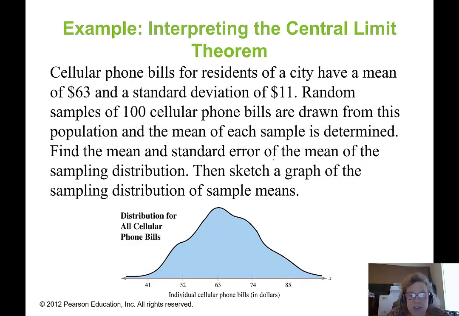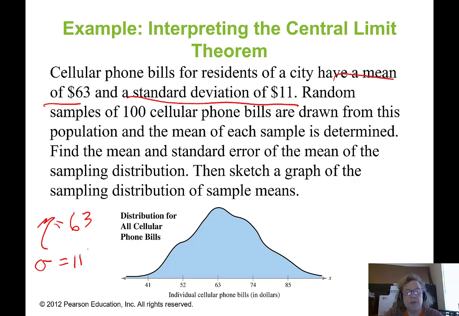Now, let's see how this is useful in an actual problem. And I want to go through this problem with you, well, thinking out loud style, because I know a lot of you still do not like word problems. I don't blame you. So let's start with this word problem, parsing it out. We're on slide 20. So cellular phone bills for residents of a city have a mean of $63 and a standard deviation of 11. So what do I know so far? Well, I know the mean, mu. What is it? If you said 63, you're correct. And a standard deviation of 11, right? All right. And that's all the information in that first sentence. So I can now cross that first sentence out and stop worrying about it.